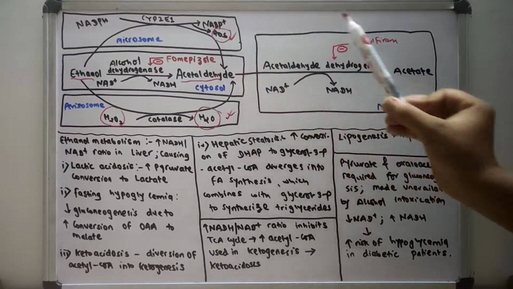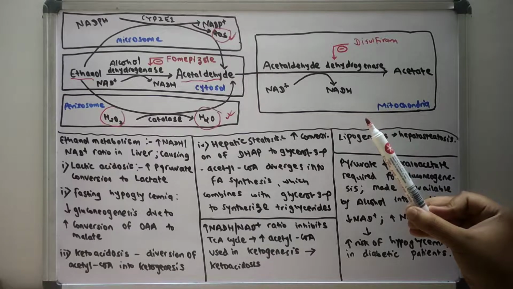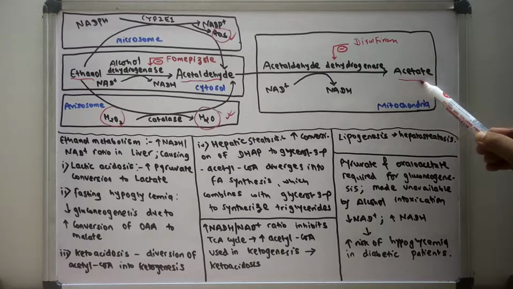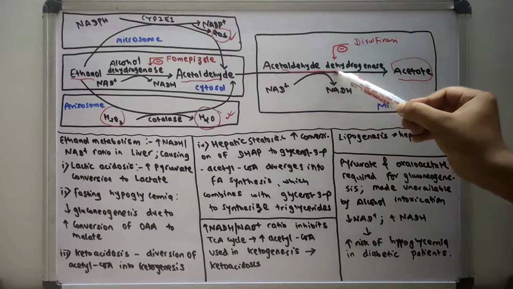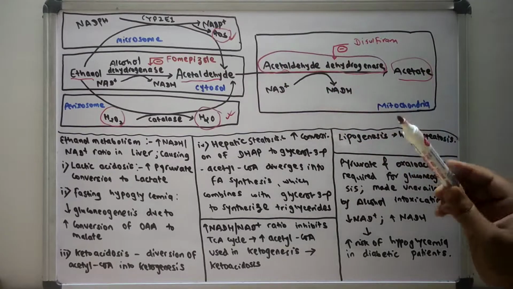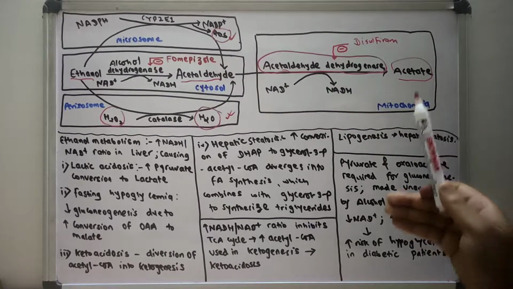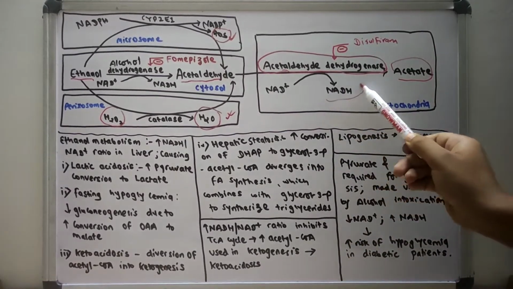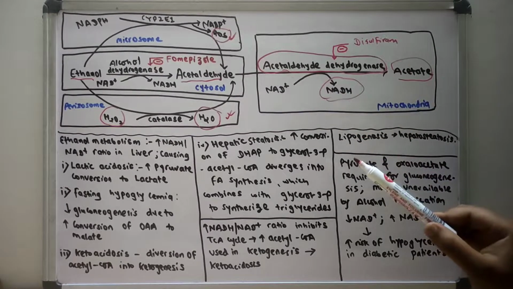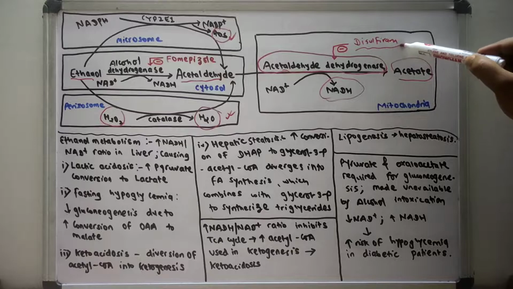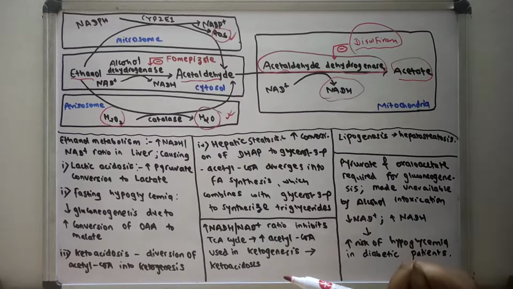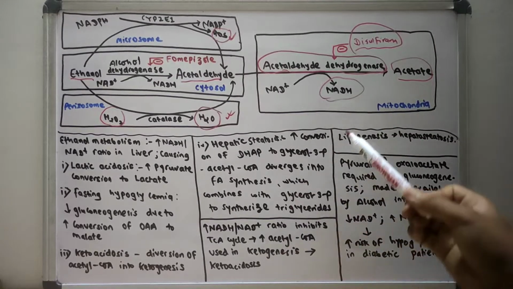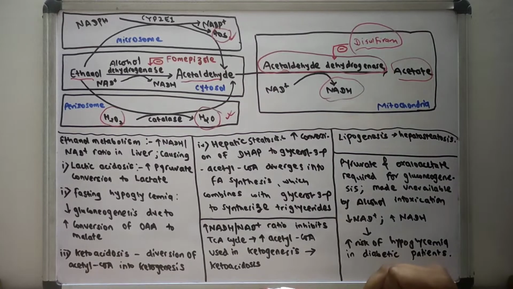This acetaldehyde will eventually go to the mitochondria, and in the mitochondria the acetaldehyde will be converted to acetate by the enzyme acetaldehyde dehydrogenase, with the production of NADH. Here the acetaldehyde dehydrogenase is inhibited by the drug disulfiram. Disulfiram inhibits the enzyme acetaldehyde dehydrogenase, which inhibits the conversion of acetaldehyde to acetate.